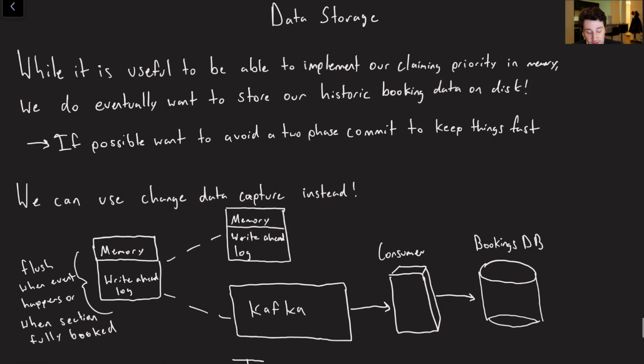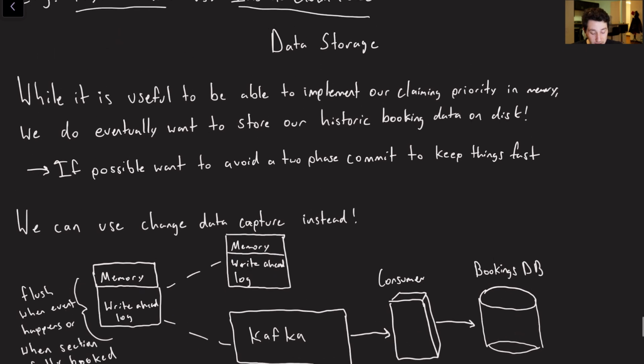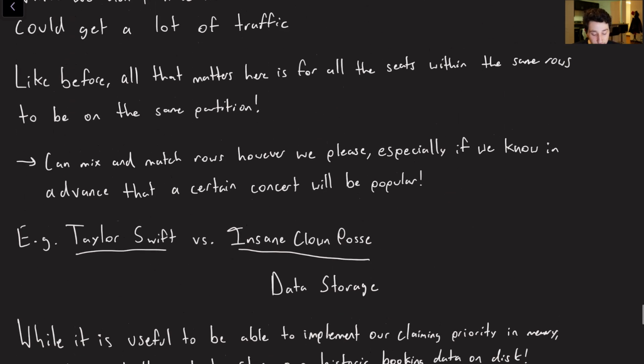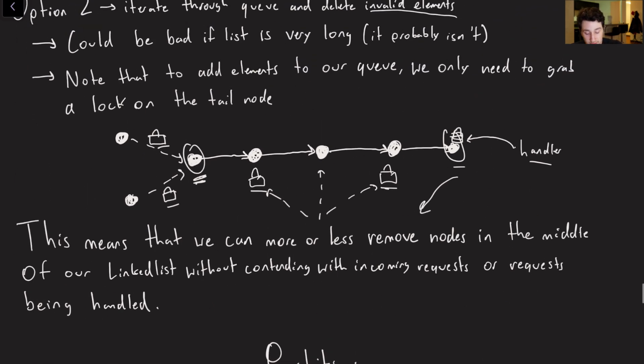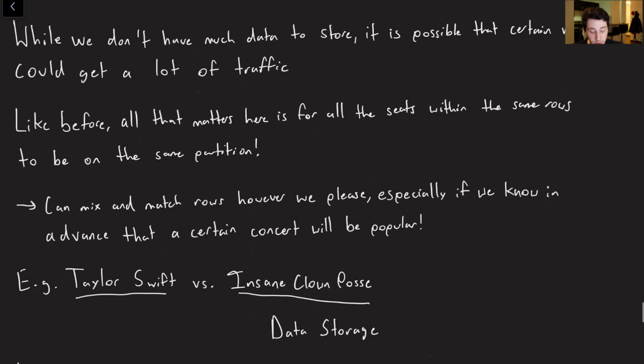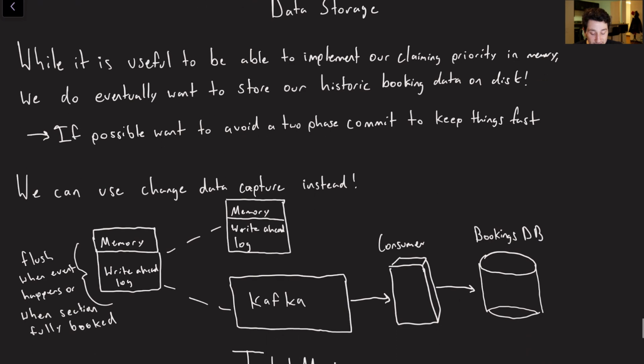The last element of this is going to be data storage. So when I rewatched my old video on TicketMaster, one of the things that I really didn't like about my design was that I actually involved a 2-phase commit, basically from this linked list cache, right, over to disk where we would actually hold the bookings, right? Because every single time this handler runs, it is going to be not only dequeuing something from the linked list, but also adding something to the database. And so that would require a 2-phase commit to keep them completely consistent.